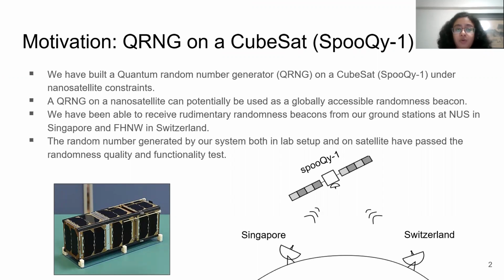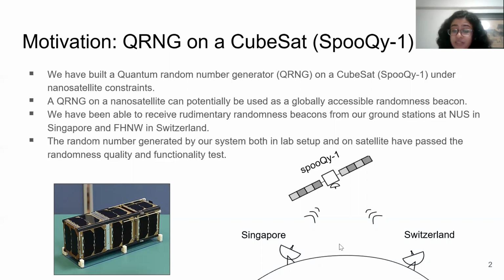The primary goal of our work was to demonstrate quantum entanglement in space. Because as a far-sighted target, we want to build a global QKD network. And for that, the demonstration of quantum entanglement in space was the stepping stone, which we have achieved successfully. And later we thought that additionally, we can use our optical source to generate quantum random numbers. We can use the quantum shot noise of our optical source to generate it.